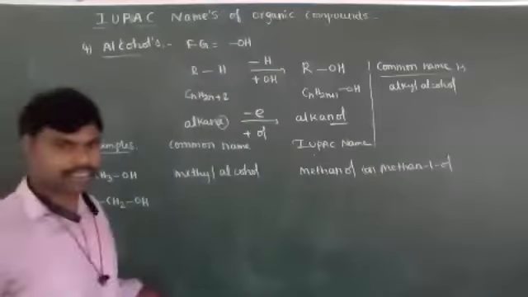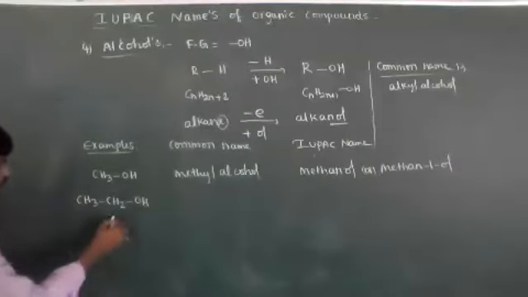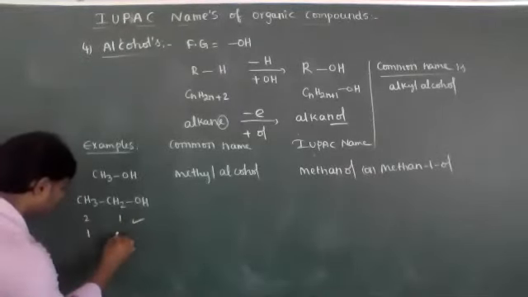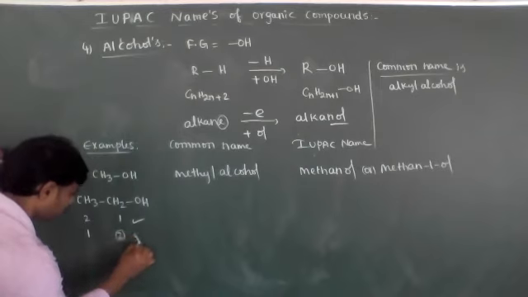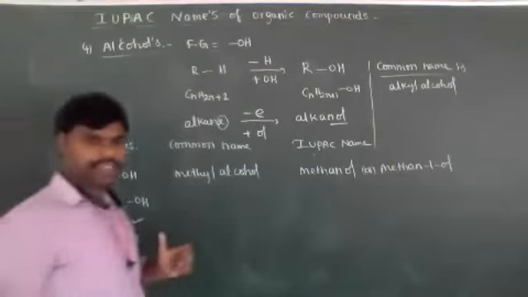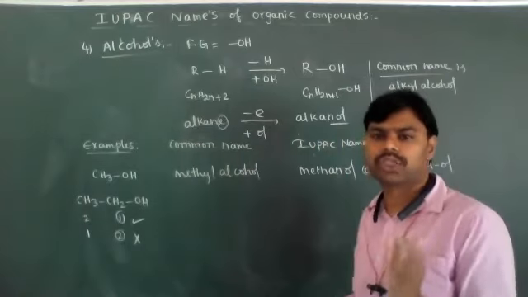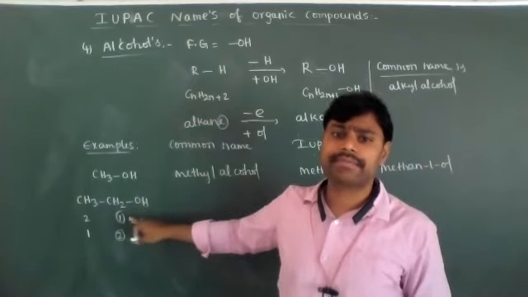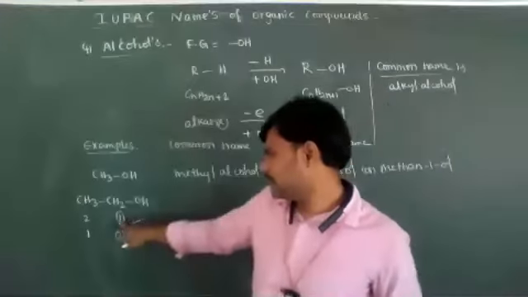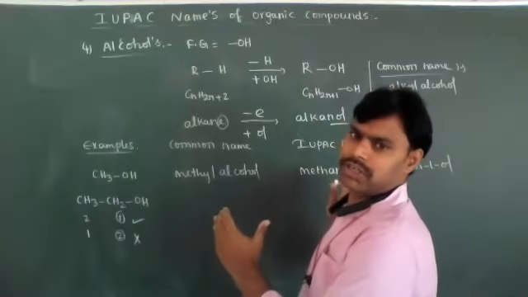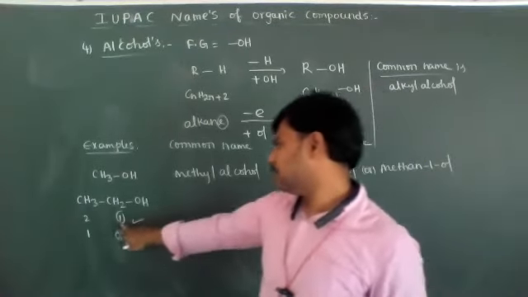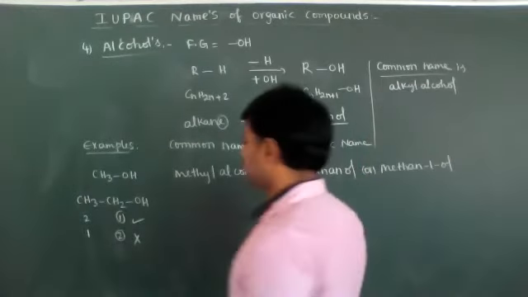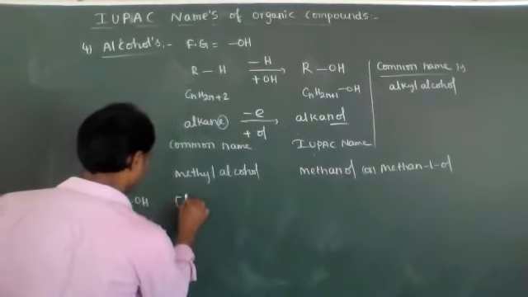Let's see two carbons. The OH group gets more priority. That's why don't give the numbering 1, 2 this way. If you gave numbering 1 and 2 like that, it is wrong because the OH group is the functional group. The functional group always gets more priority and the least numbering. So the least numbering is possible from right side to left side, that is 1 and 2 carbons in the root word, and the OH position is the first carbon.